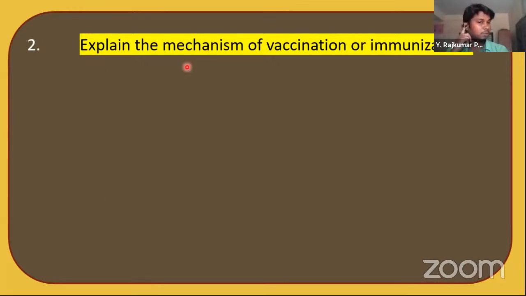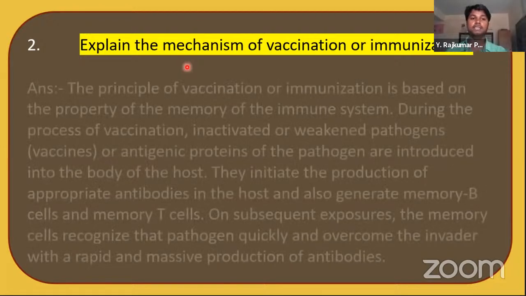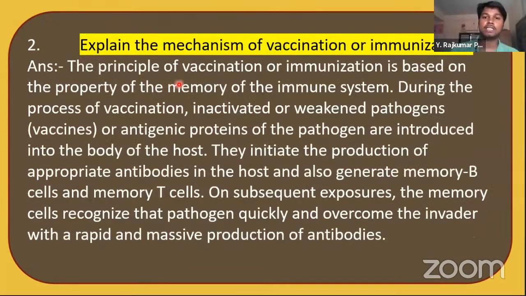Okay. This is asked in the 2 marks and also asked in the 4 marks. Let's see. The principle of vaccination or immunization is based on the property of the memory of the immune system. During the process of vaccination, inactivated or weakened pathogens or antigenic proteins of the pathogen are introduced into the body of the host. They initiate the production of appropriate antibodies in the host and also generate memory B cells and memory T cells. On subsequent exposures, the memory cells recognize the pathogen quickly and overcome the invader with a rapid or massive production of antibodies.